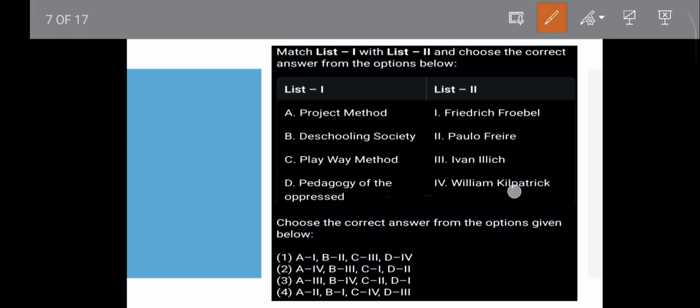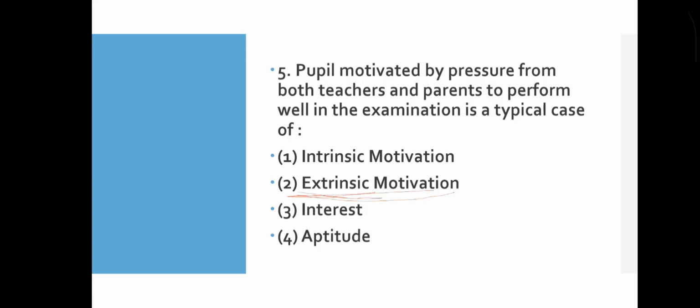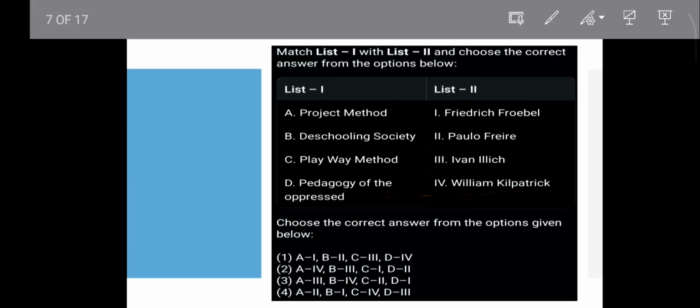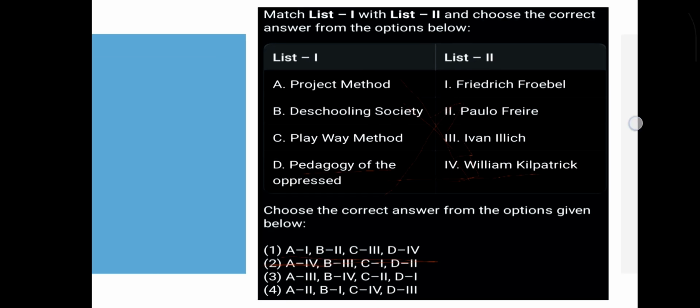Question number 6. Okay, list 1 and list 2. Project method, deschooling society, play-way method, pedagogy of the oppressed. Pedagogy of the oppressed was written by Paulo Freire. Then project method, it is Kilpatrick. Then deschooling, Ivan Illich. A will be IV, option 2. B will be III, Ivan Illich. Okay, so option 2 will be the correct answer. Then move to the next question.